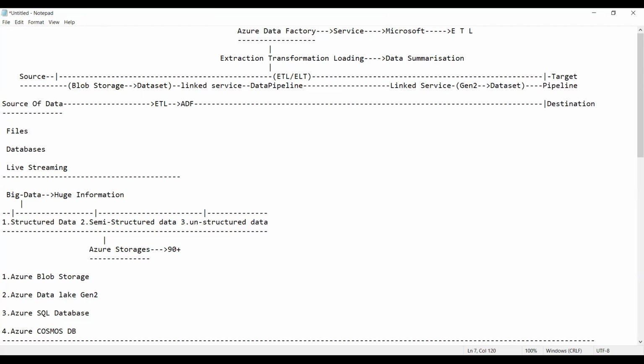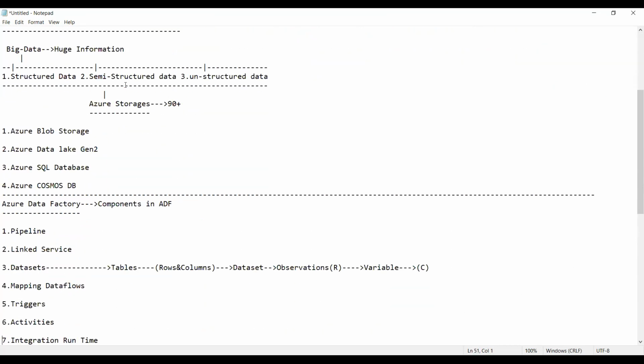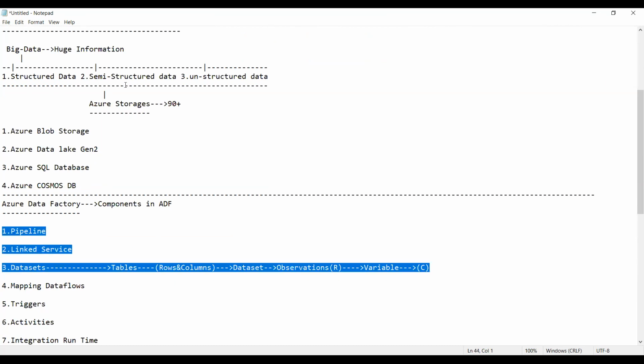So make sure every data pipeline requires 2 linked services, 2 storages and 2 datasets. In some cases, we require one also, but I'll show you those exceptional cases once we start practicing it. Okay, guys? So we have already done 3: the first one is the pipeline, the second is the linked service, and the third is the datasets.